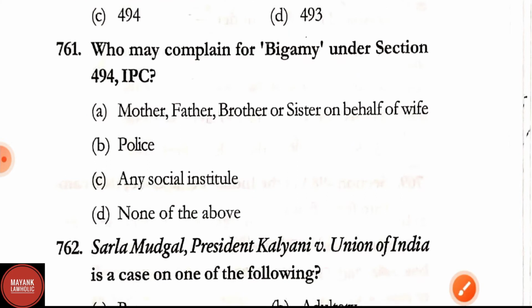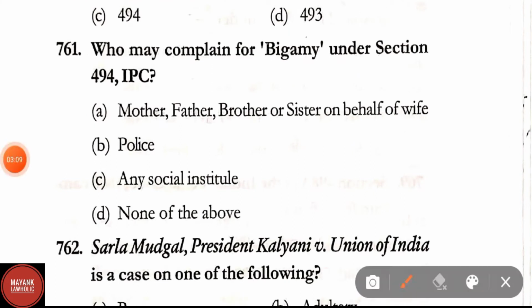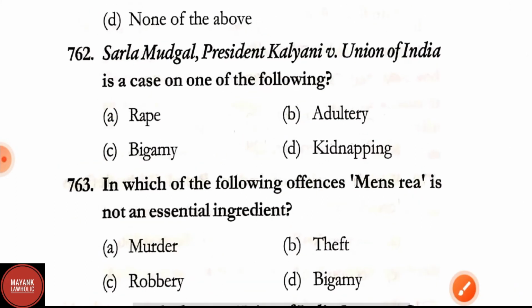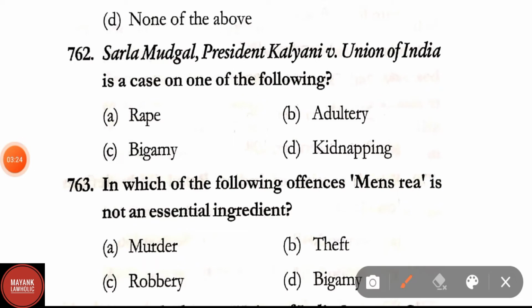Question number 761. Who may complain for bigamy under section 494 IPC? Options are mother, father, brother or sister on behalf of wife. This is the correct answer. Question number 762. Sarla Mudgal, President, Kalyani versus Union of India is a case on the following. Options are rape, adultery, bigamy, kidnapping. Correct answer is option C, bigamy. This is a very important landmark judgment.